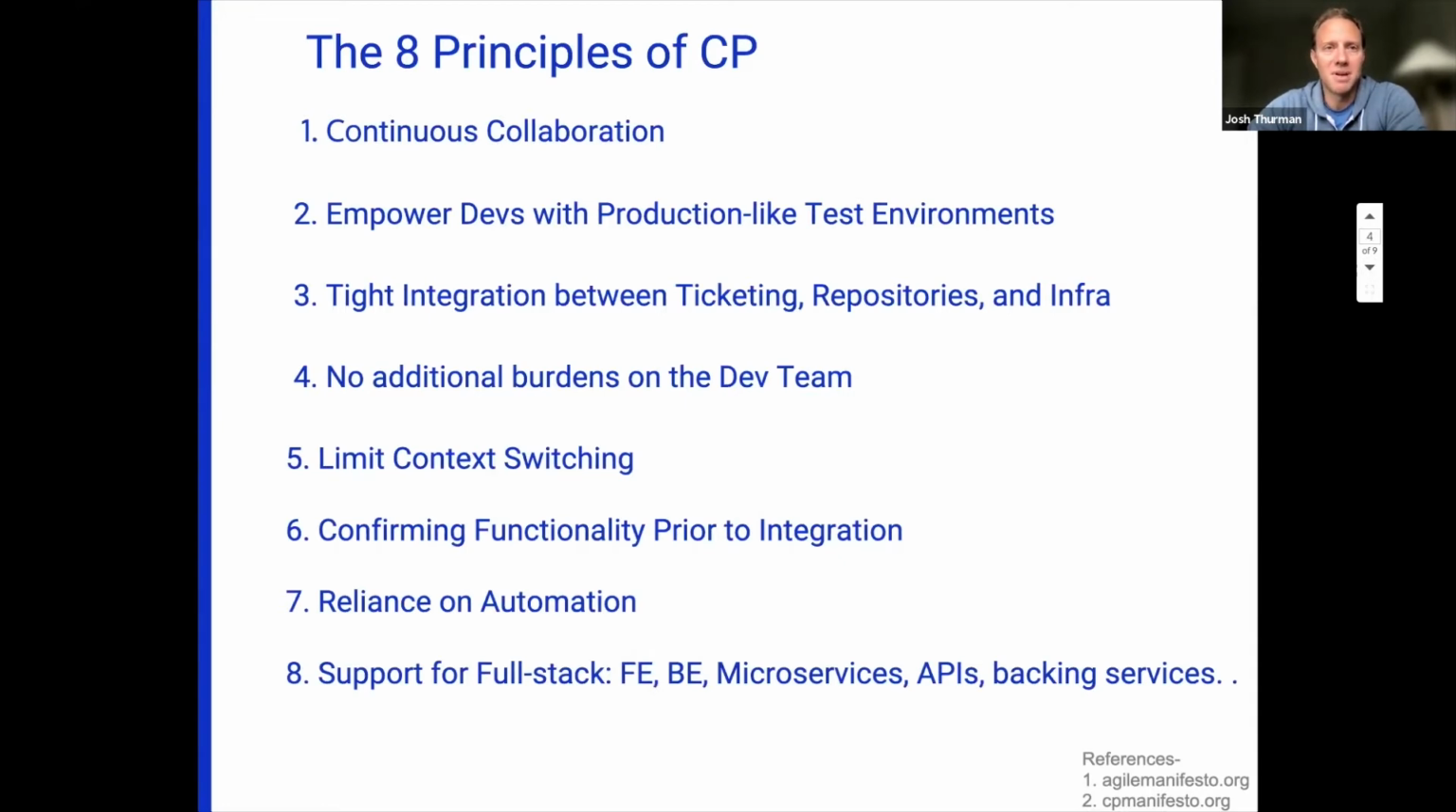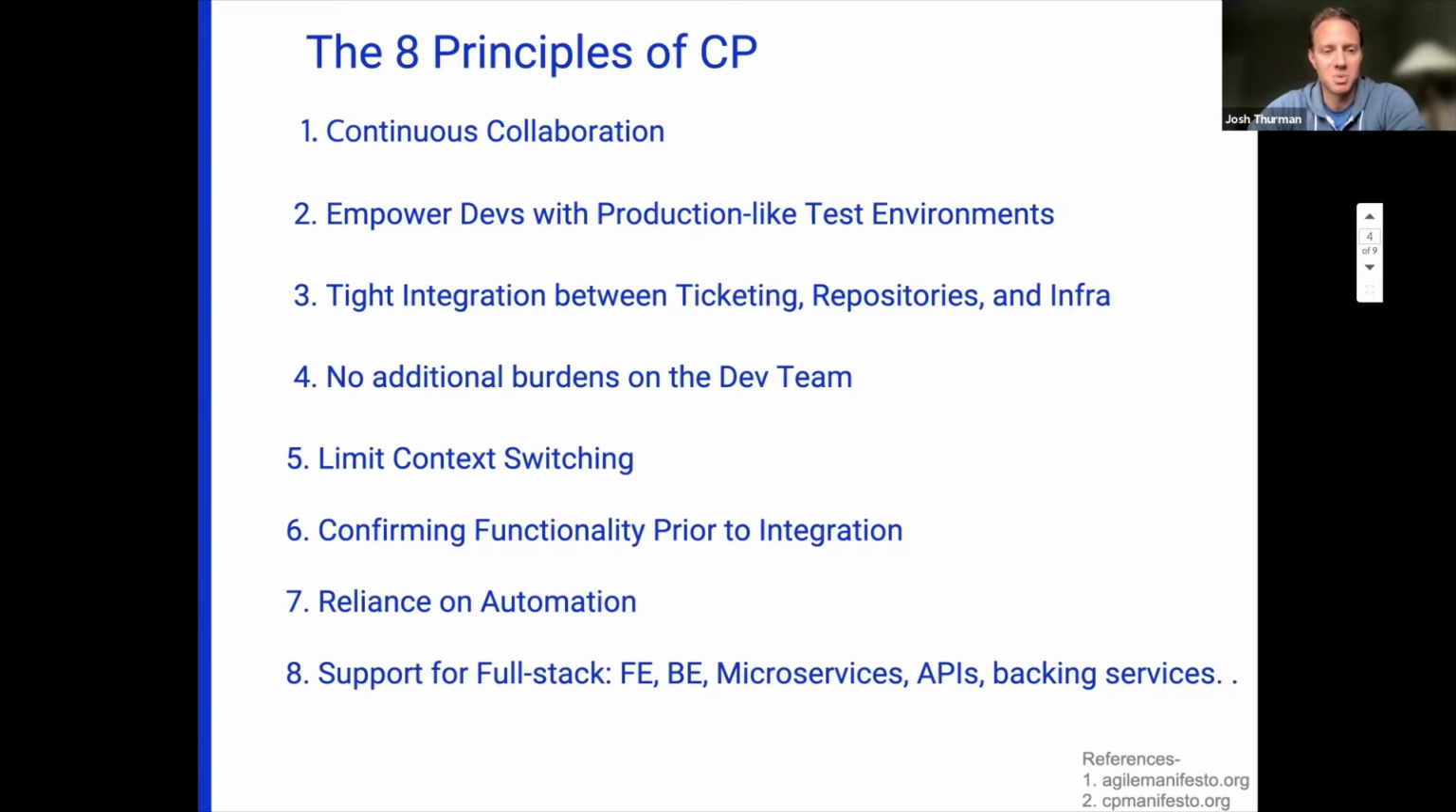So let's talk about the foundation of the continuous preview process. There's 8 principles behind it. 1, continuous collaboration. 2, empower devs with production-like test environments. 3, tight integration between your ticketing, repositories, and infrastructure. 4, no additional burdens placed on the dev team.